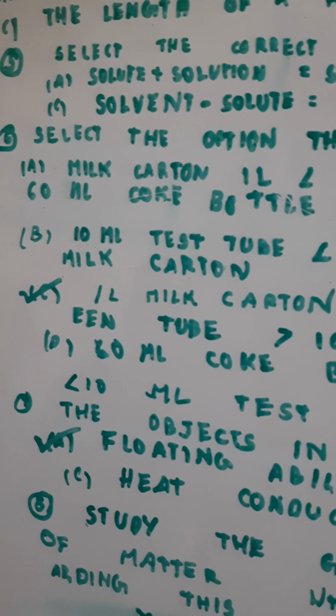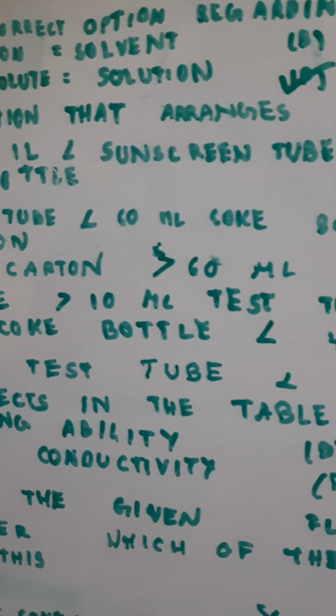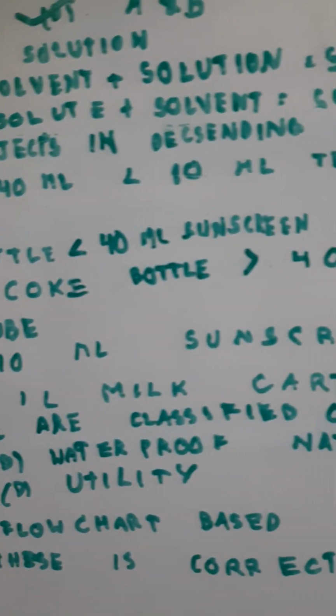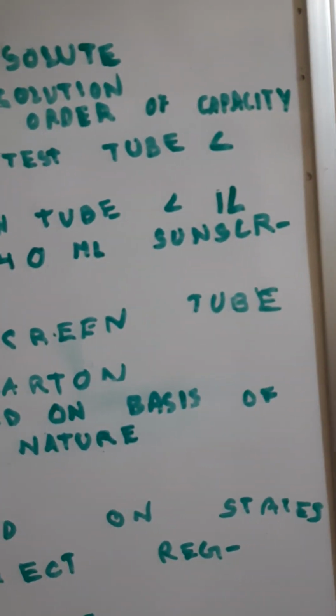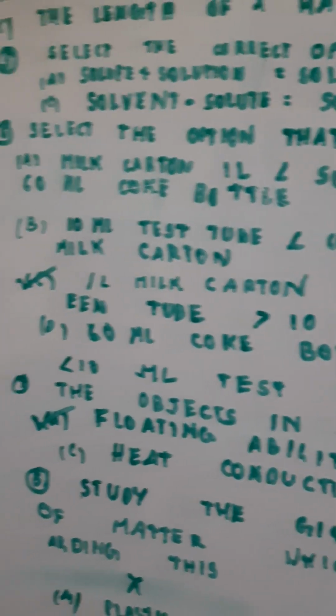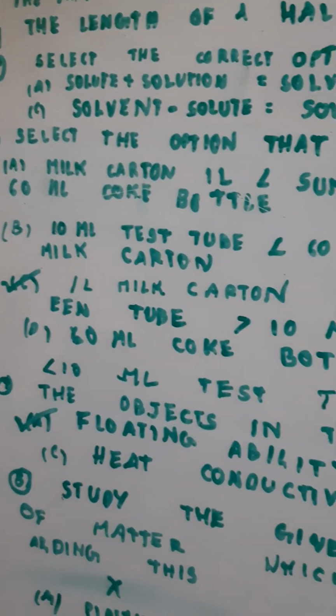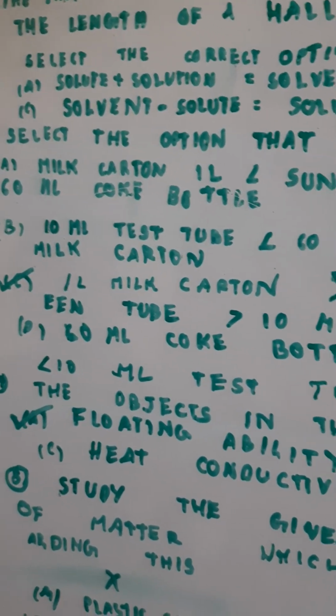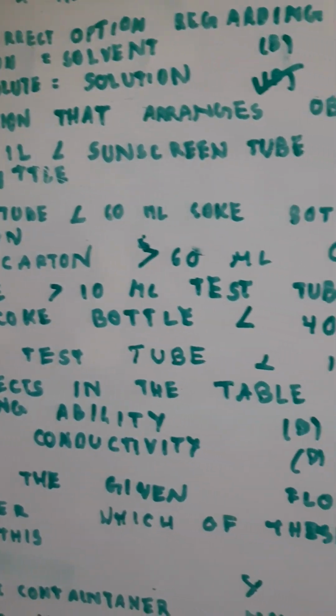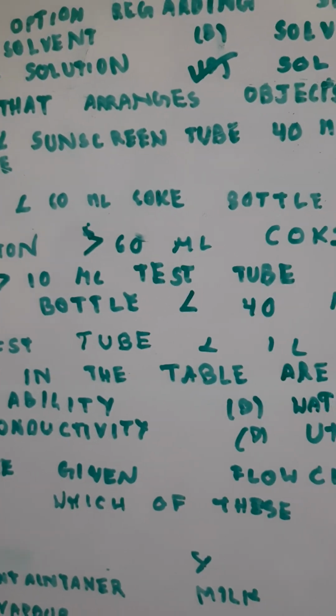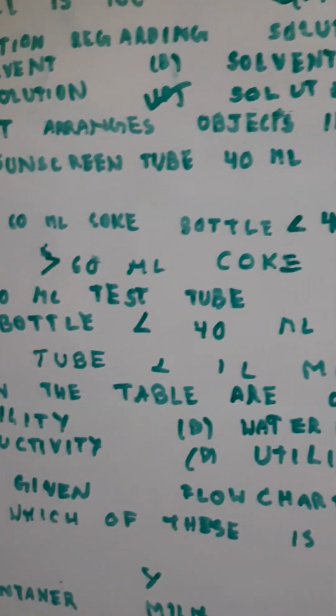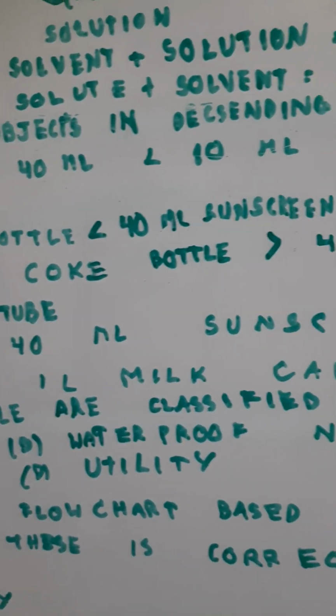Question 6. Select the option that arranges objects in descending order of capacity. First is here milk carton, sunscreen tube. Here they have said that sunscreen tube that is 40 ml is bigger than a milk carton that is 1 liter. So this is a wrong statement.